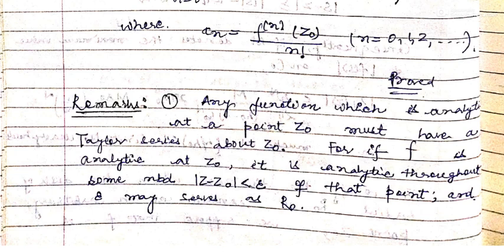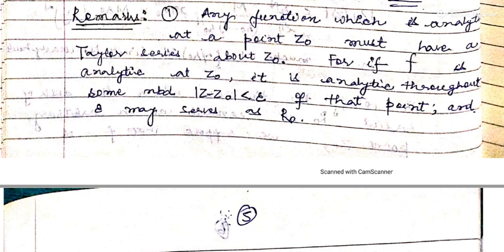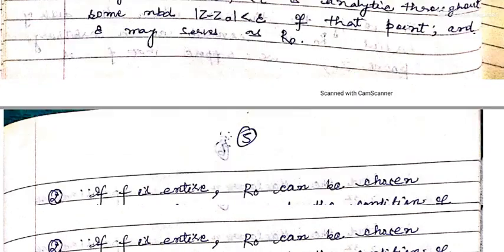So epsilon serves as the radius r0 and we can apply the theorem according to which we can have the Taylor's series. So a function which is analytic at a single point must have a Taylor series about z0. About z0 means we will get some neighborhood about z0 in which f has Taylor series representation.